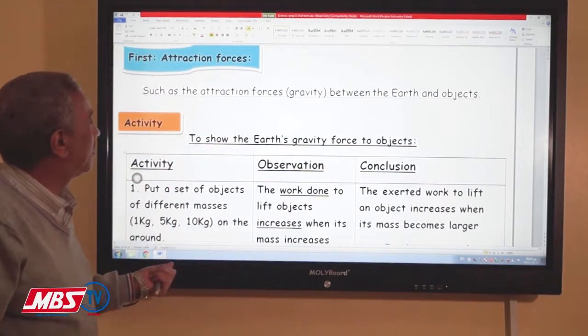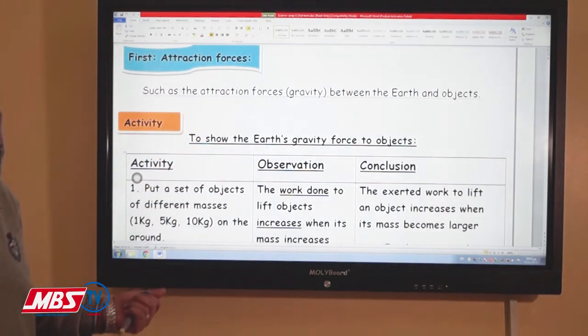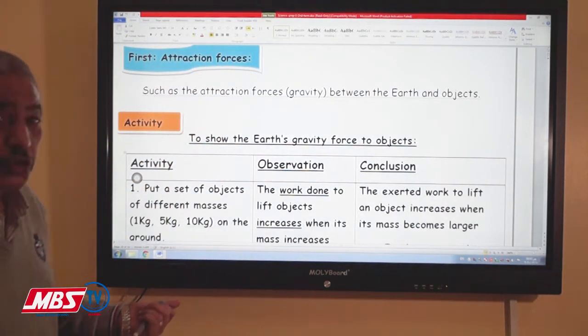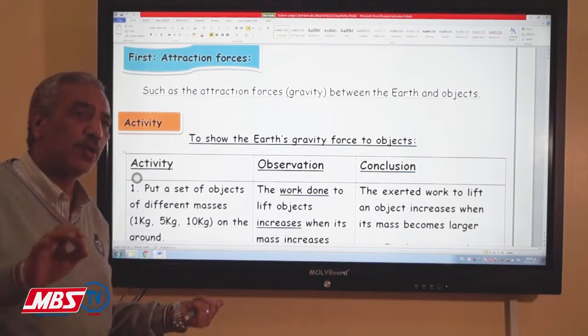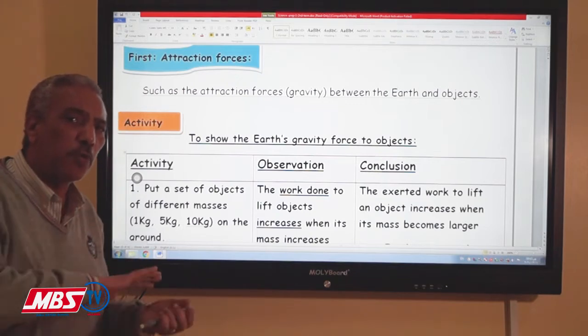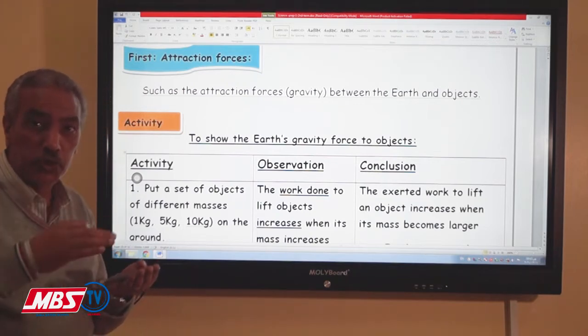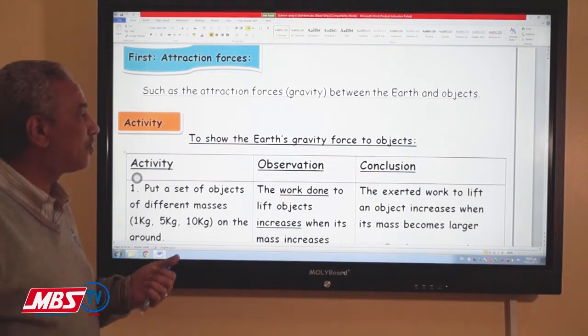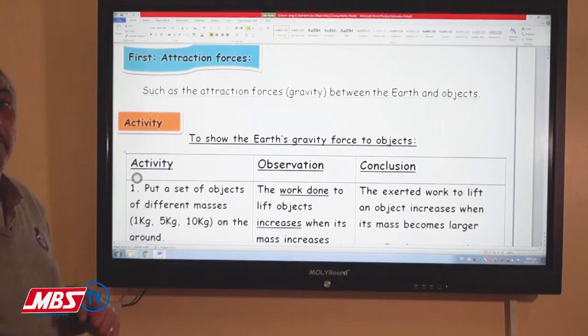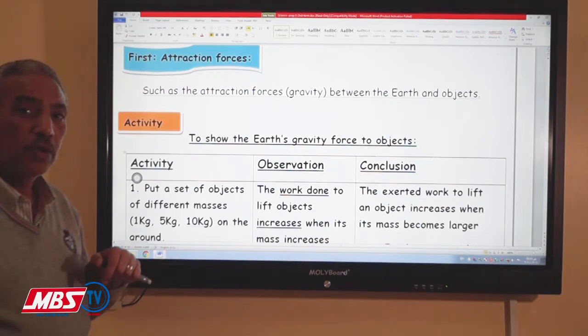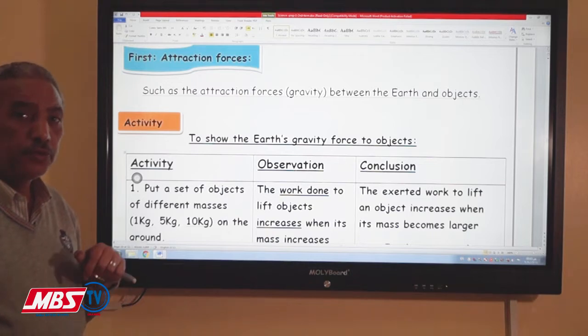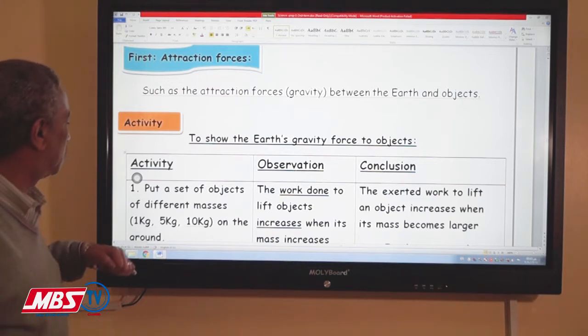If we leave any object, it will fall down towards the ground of the earth. Actually, this force is not only from the surface; its source exactly is from the center of the earth. But any body will fall down due to this kind of force.